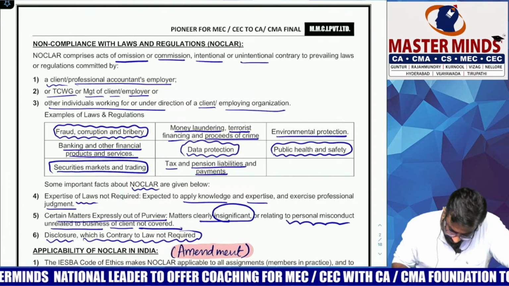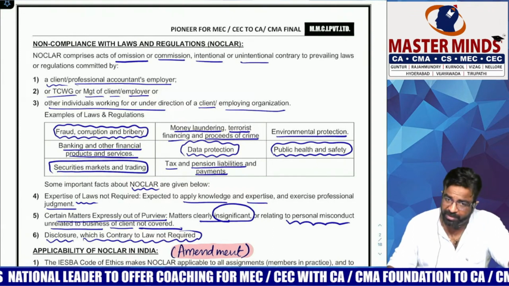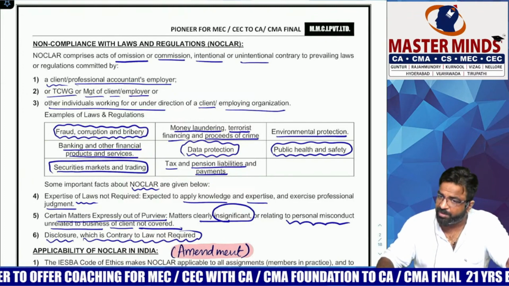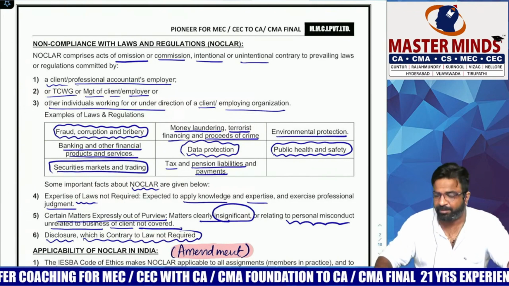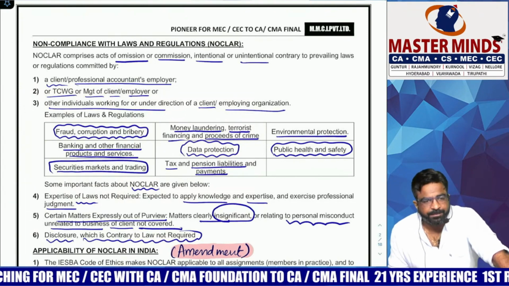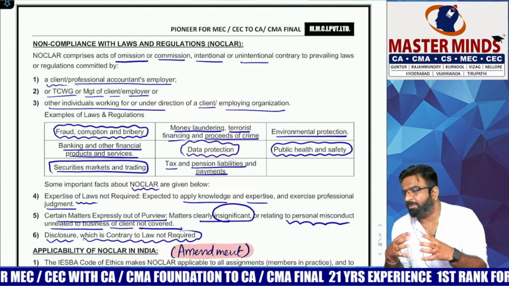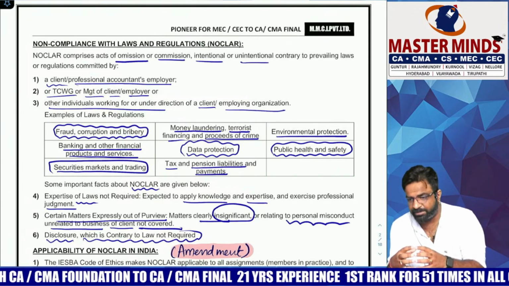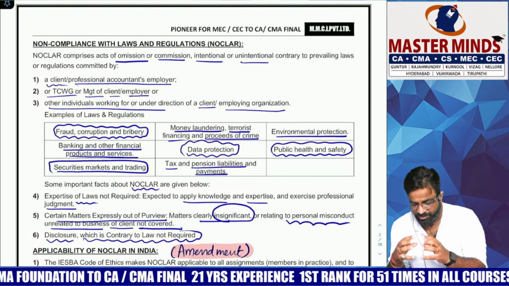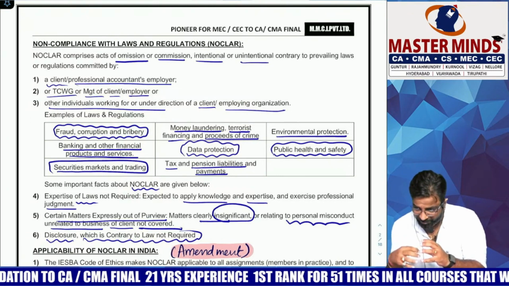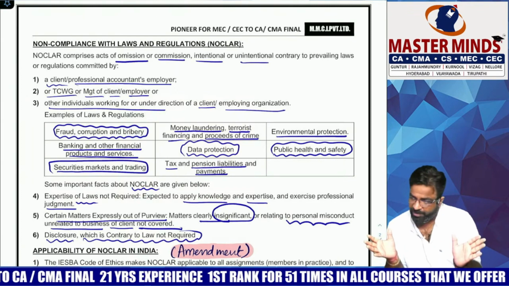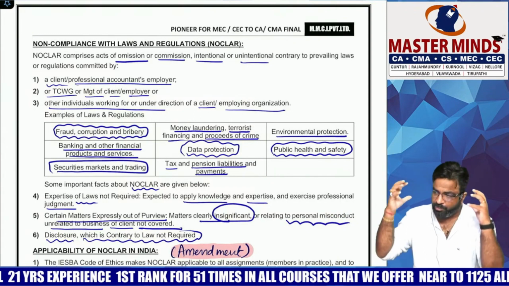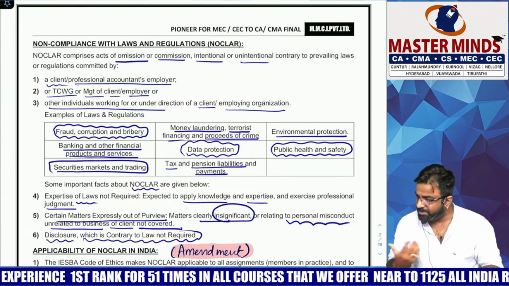First of all, we'll understand the meaning of the word called NOCLAR. NOCLAR full form: non-compliance of laws and regulations. This particular topic has a direct fight with your confidentiality. It means sometimes you are in a dilemma, a confusion, whether I should maintain secrecy or break it. If I break it, I'm breaking my fundamental principle. And if I'm maintaining it, I'm doing injustice to society. So how you need to resolve this kind of situation, this NOCLAR will help you out.